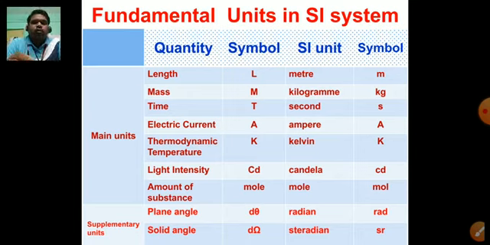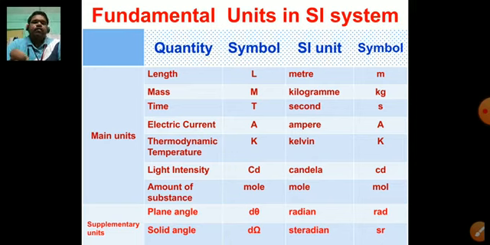And there are 2 more quantities related to angles, that is, one is plane angle and the other one is solid angle, which are said to be supplementary units. So let us see the table, and in this table we have written the symbols of fundamental quantities, their SI units, and then their symbols.